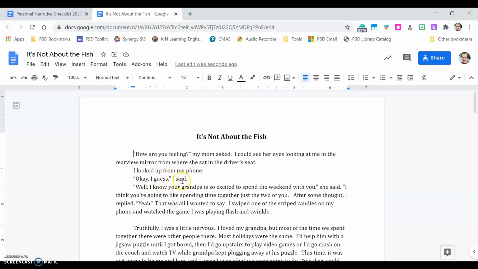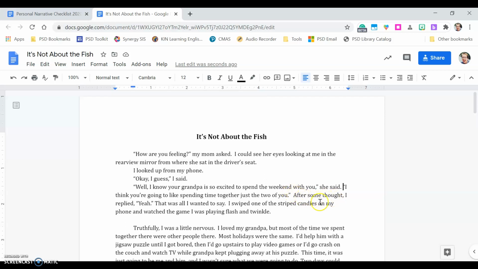So "Okay, I guess," comma, I said, with the "Okay, I guess" in quotation marks. "Okay, well, I know your grandpa is excited to spend the weekend with you." We got that comma to separate out the quote from the unquote, she said. "I think you're going to like spending time together, just the two of you." Now, that's still Mom speaking, so I do not need to indent here. If I indented here, then what I would be telling my reader is somebody else is talking now. But because it's still Mom, I'm going to backspace it and make sure that I'm communicating to my reader this is still the same person talking.